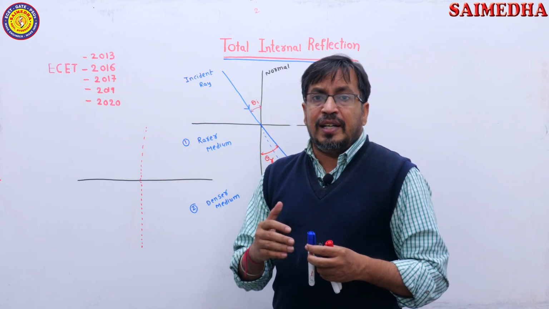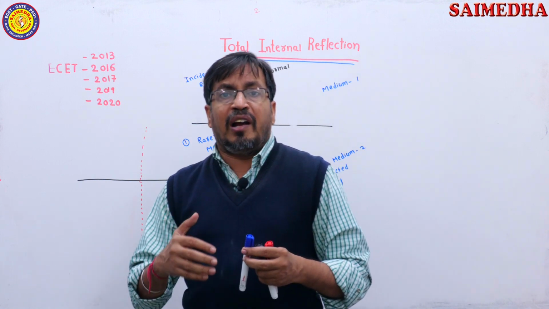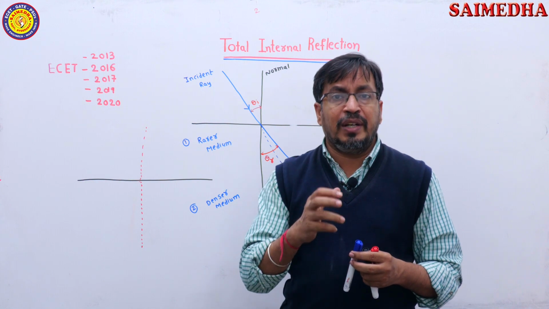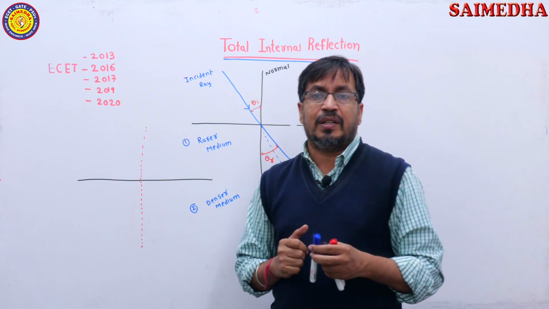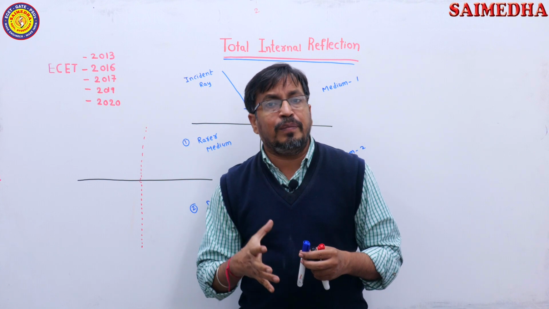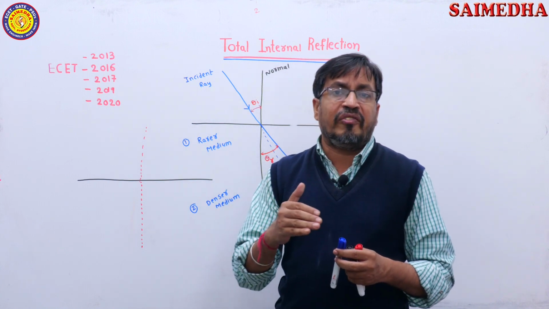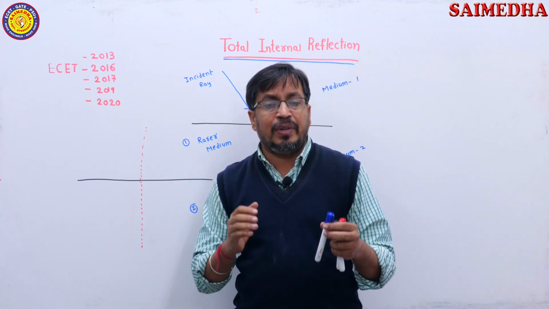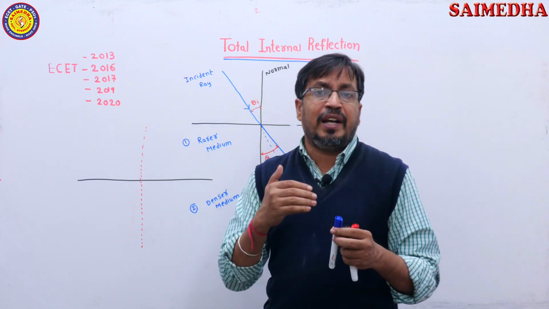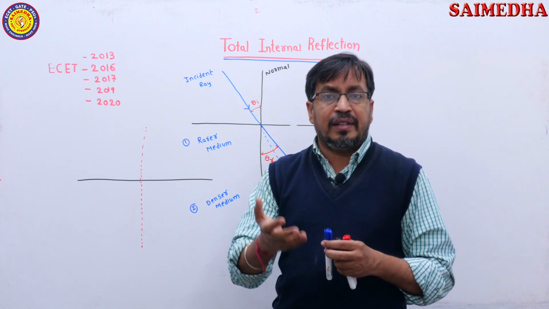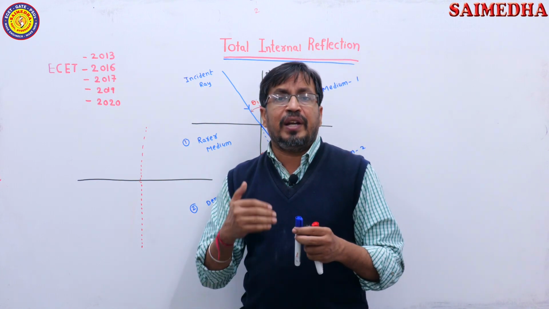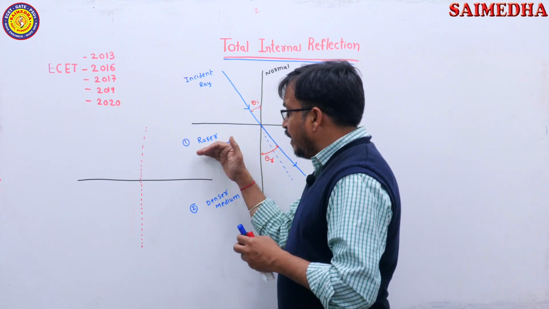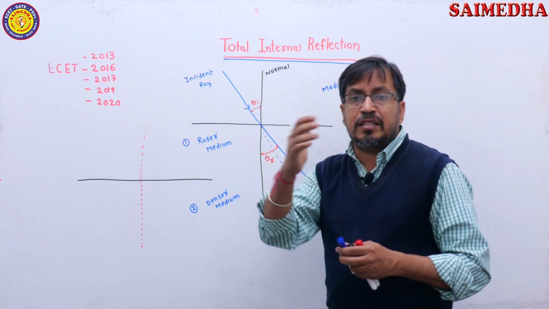Rarer medium means it is a medium where the speed of light is more. Where the speed of light is more, that medium is known as rarer medium. Similarly, denser medium is a medium where the speed of light is less. Note down these 2 points. Rarer medium is the medium where the speed of light is more, and denser medium is where the speed of light is less. So here I am considering light traveling from rarer medium to denser medium.